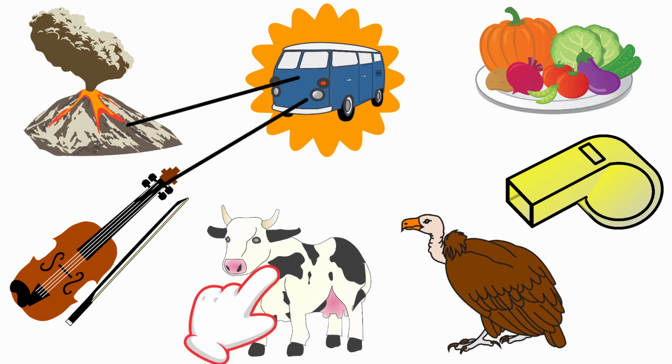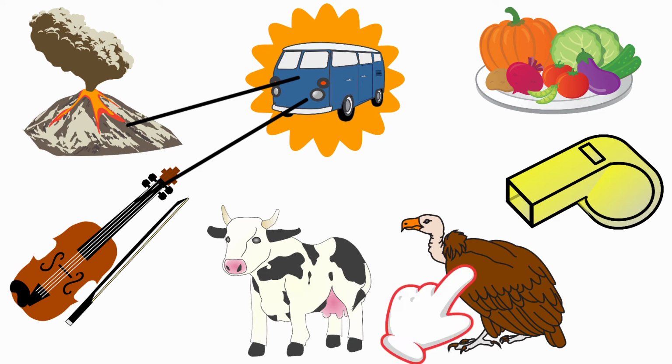Next one, cow. Cow. The beginning sound of the picture cow is K. And the sound of the letter V is V. The sound of the letter V and the beginning sound of the picture cow are different. So, we should not draw a line from van to cow.